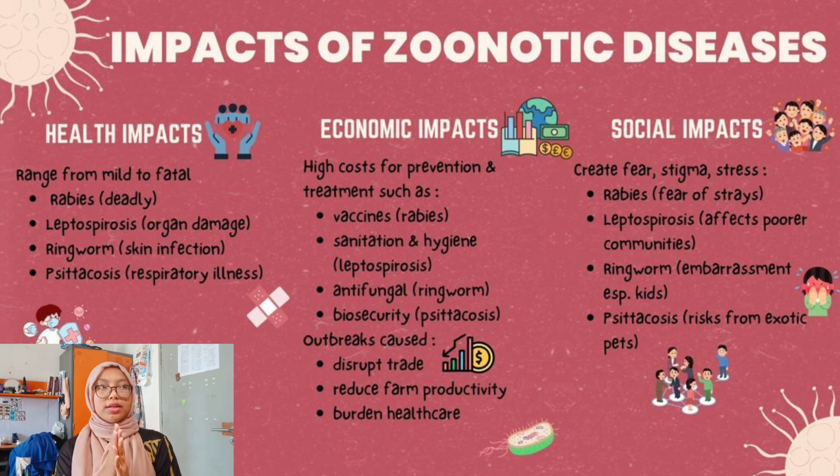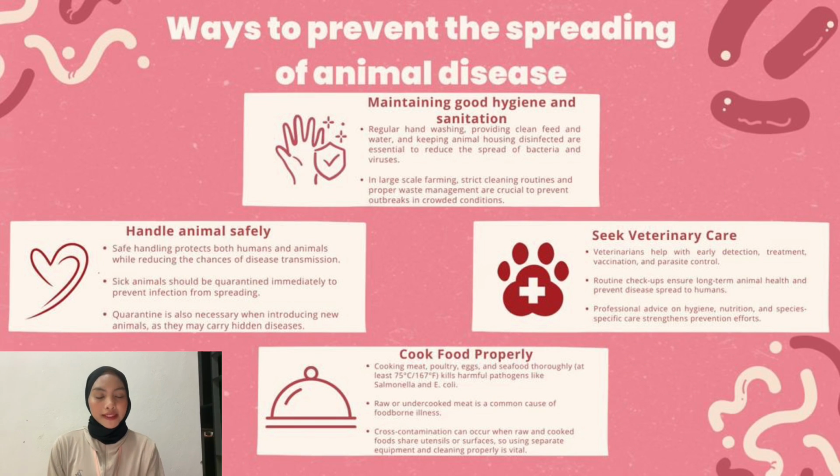So let's move on to the social impacts. The social impacts create fear, stigma, and also stress toward each individual. For rabies, it creates fear of strays, cats, and dogs. Leptospirosis affects poorer communities.